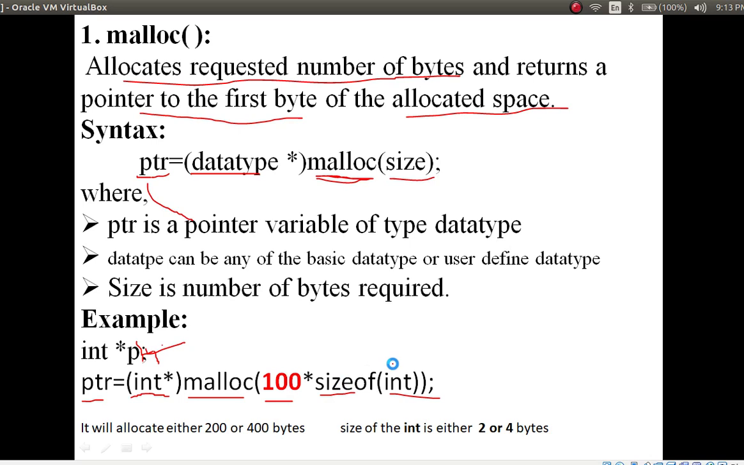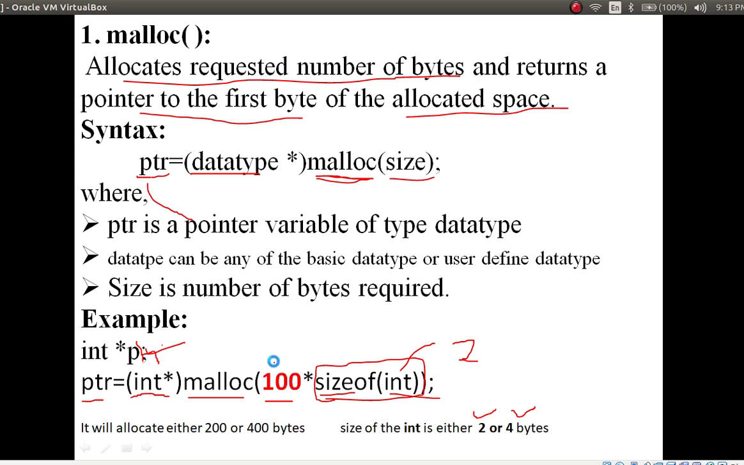Size of the int: first you have to calculate the size of the int data type. Int has the size how much? Either 2 or 4 bytes. Okay, now consider 2 bytes. Size of the int is 2 bytes.